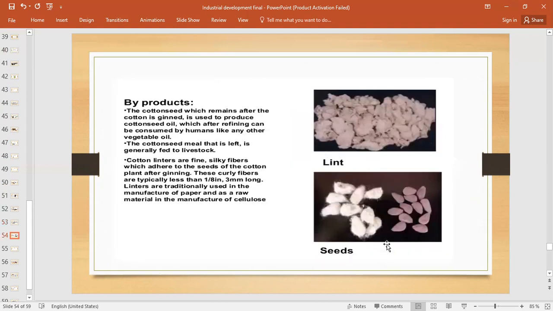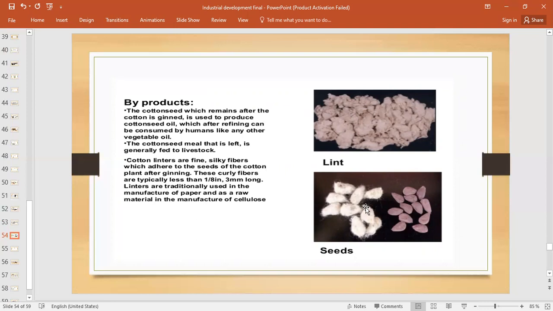What are the byproducts of the cotton textile industry? Number one is cotton seed, right? The pictures are right in front of you. These are cotton seeds, and you can see how they look. When ginning is done and the raw cotton is ginned, we get these seeds. They are used to produce cottonseed oil, which after refining can be consumed by humans like any other type of vegetable oil that we use.